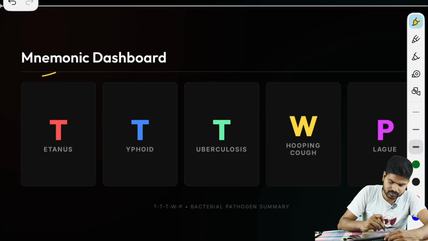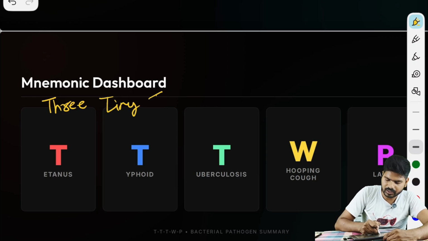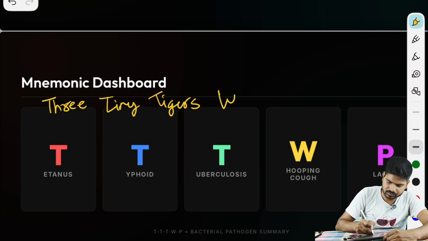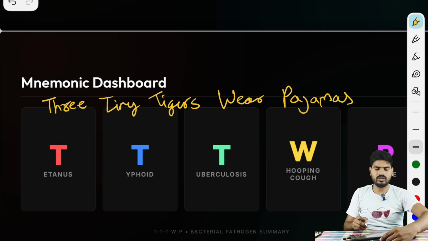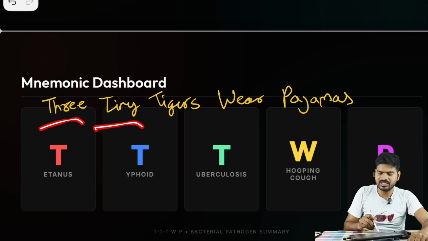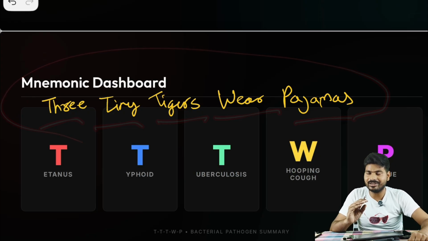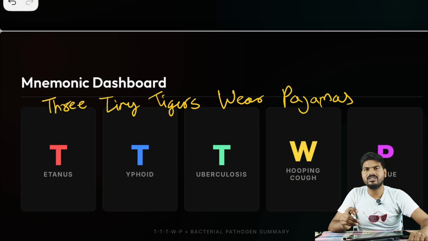Now, moving on to next one, the third part of bacterial diseases, and that is 3 tiny tigers wear pajamas. Here, three tiny tigers wear pajamas. Isn't it funny that three little tiny tigers they wear pajamas like some cartoon movies?